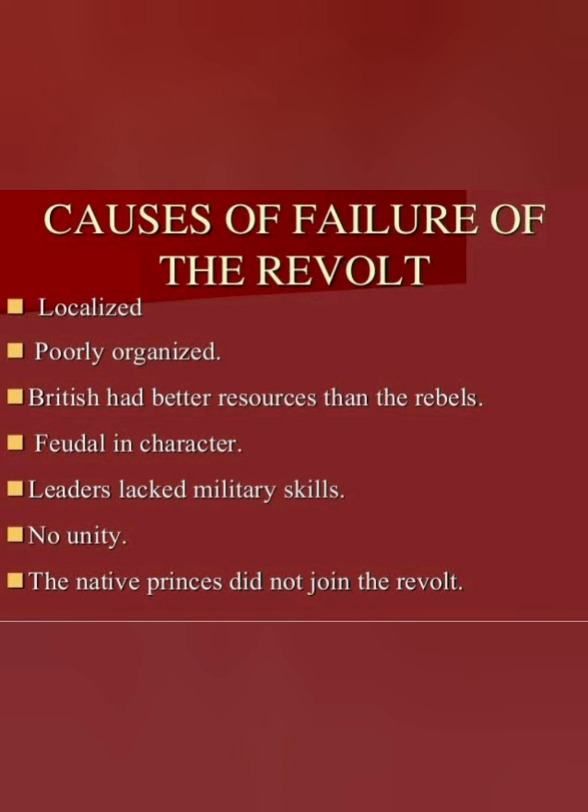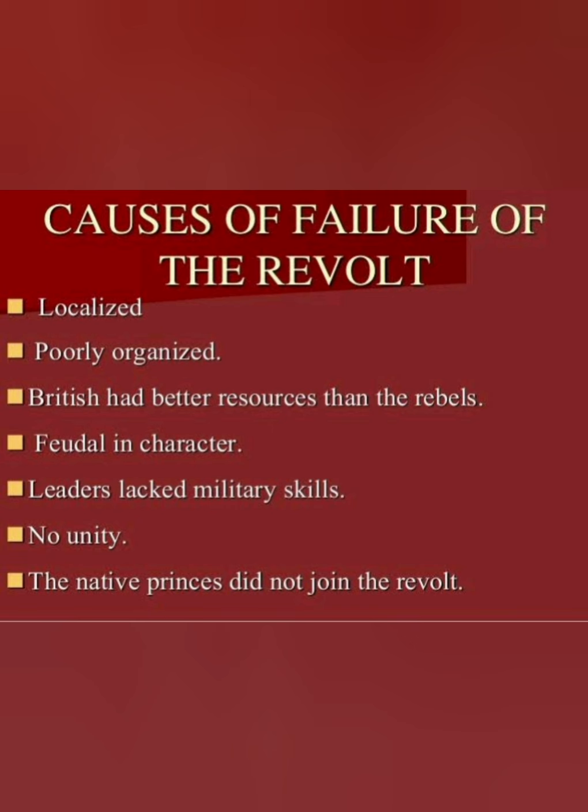Besides a few Indian states, there was a general lack of enthusiasm among the Indian princes to participate in the rebellion. The Indian princes and zamindars either remained loyal or were fearful of British power. The emerging English educated middle class too did not support the rebellion.